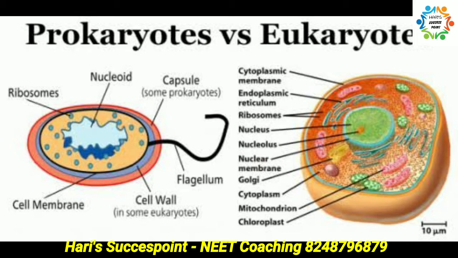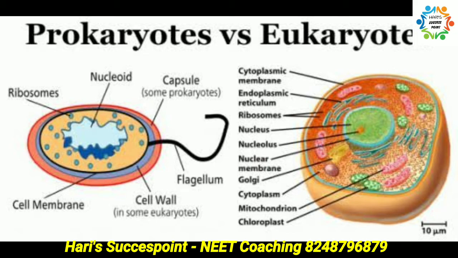Prokaryotes are the cells that do not have a well developed nucleus and also they do not have membrane bound organelles. But eukaryotic cells are well developed cells and they have membrane bound organelles and a completely developed nucleus. This is the main difference between prokaryotic cells and eukaryotic cells.